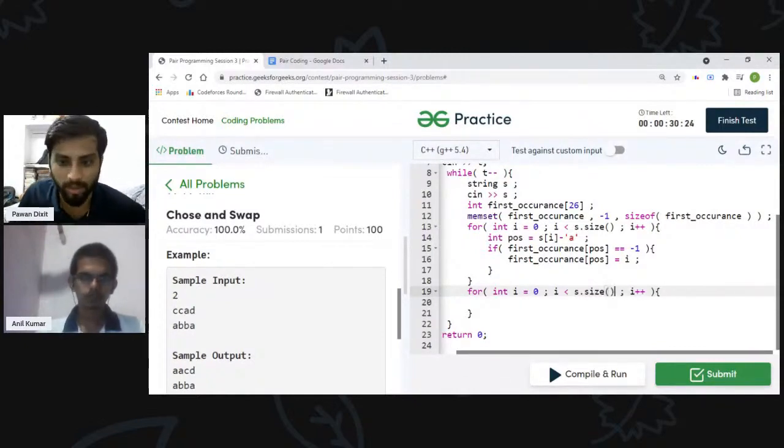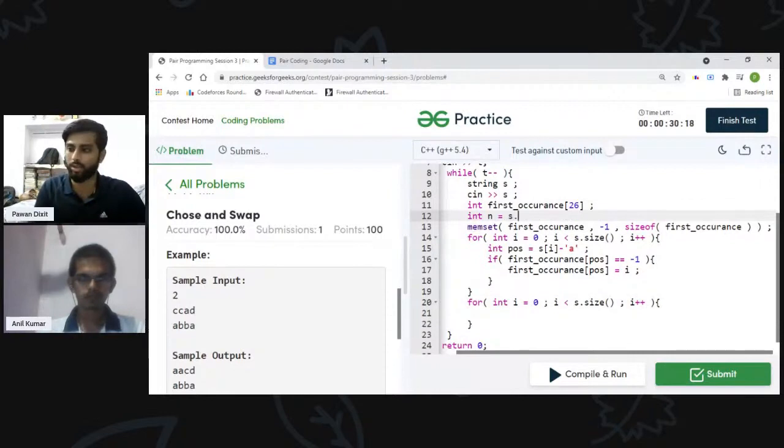I will replace it with s dot size, because what we do is we just do this way. We will store the size in one variable n, and it is just a habit. So in flow, I just write it.